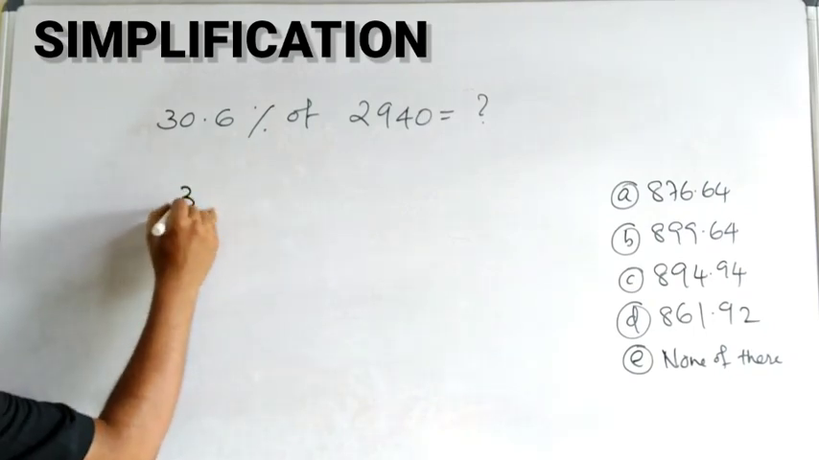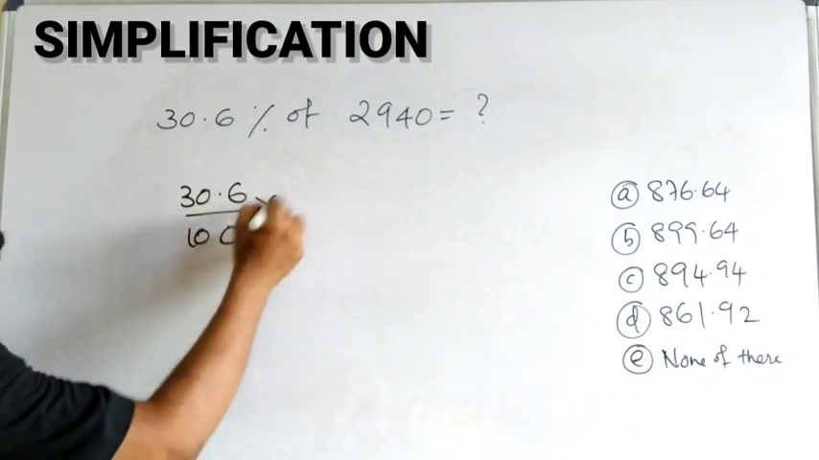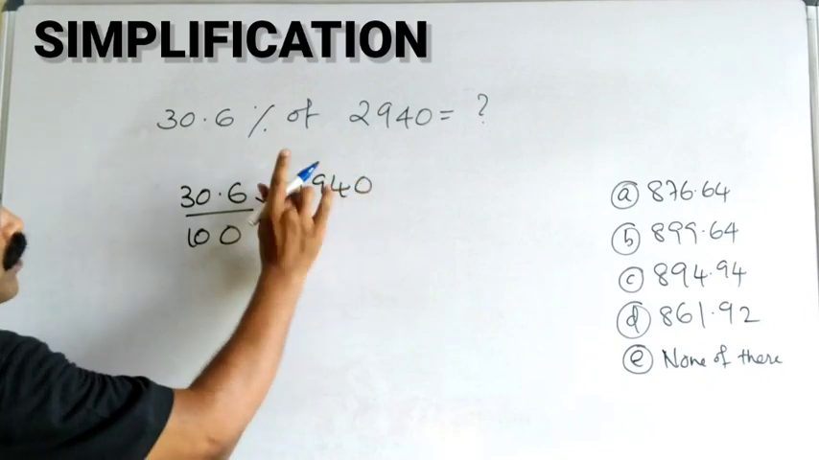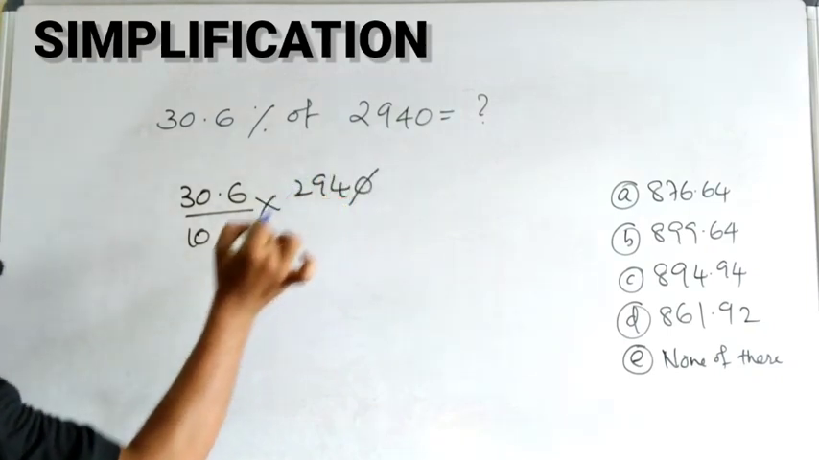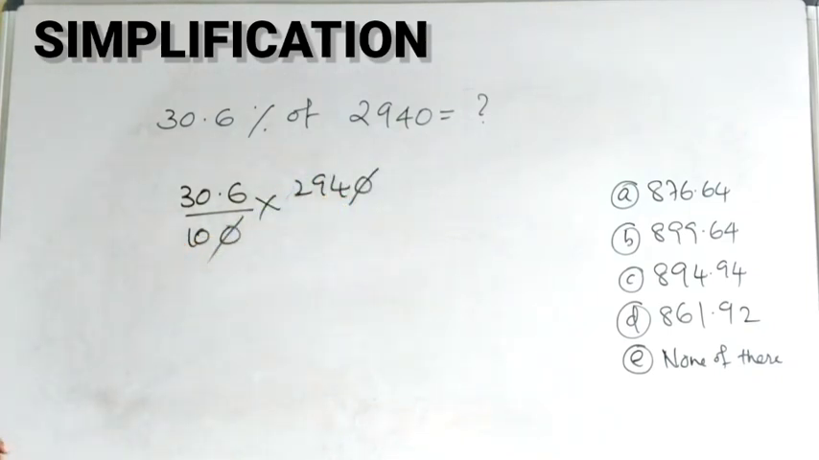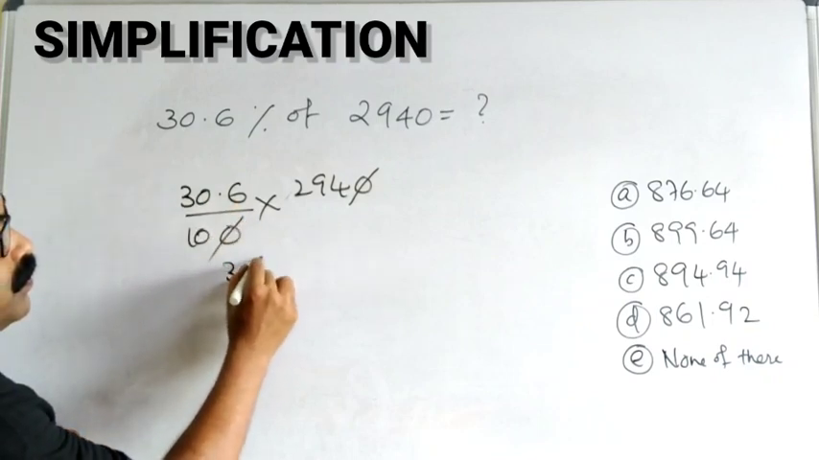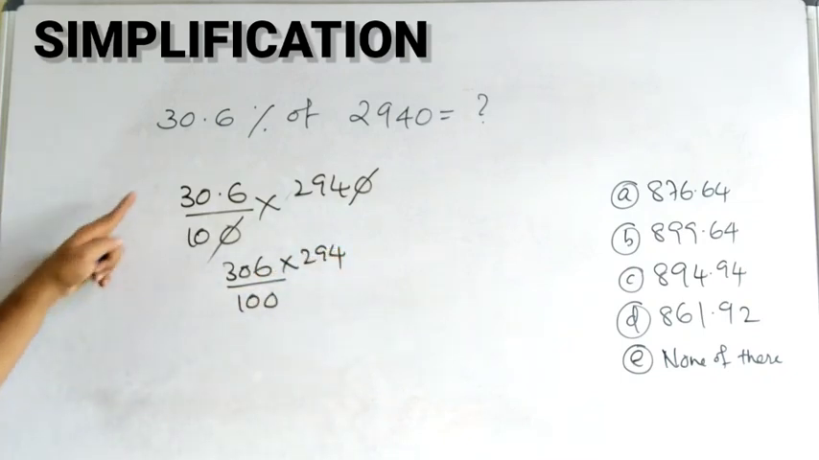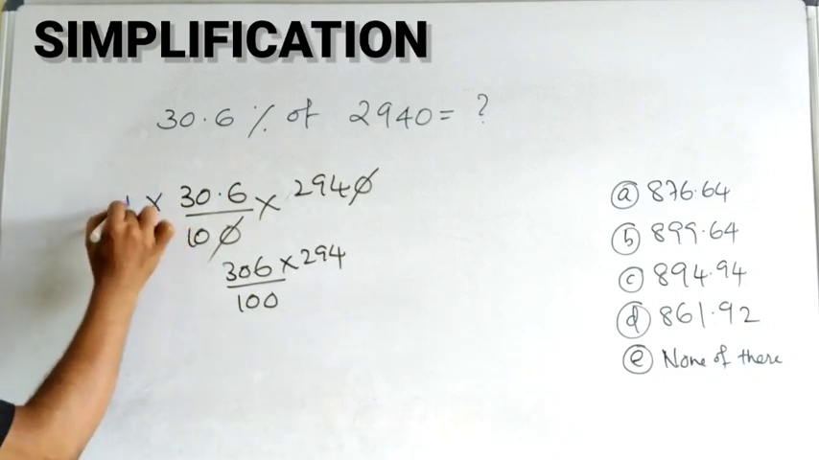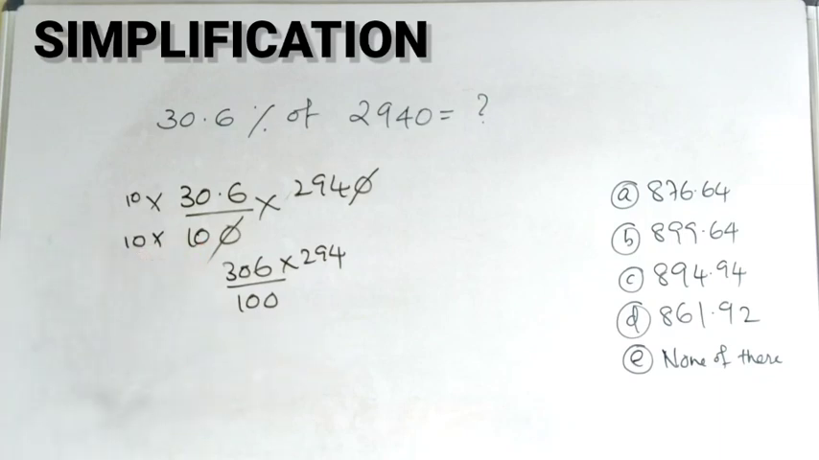30.6% I can write as 30.6 by 100, multiplied by 2940. Now you can see here I can cut this 0 and 0. Now what I can do is make this 306 by 100 into 294. 306, I am multiplying by 10 here, so you have to multiply by 10 here. So this will become 306, and here 10 into 10, 100.